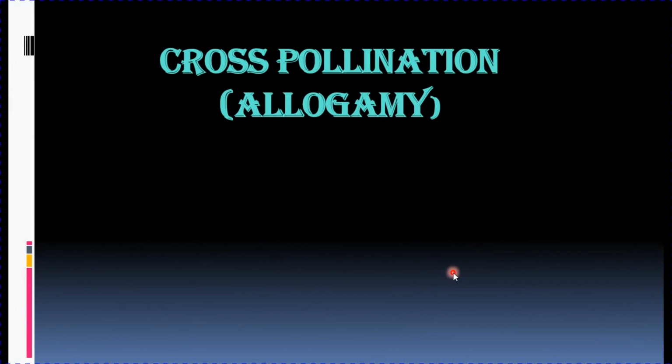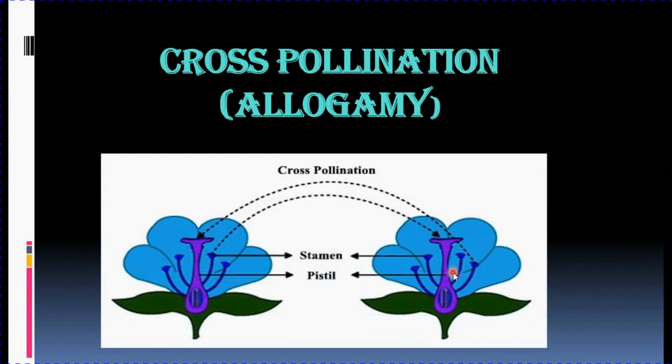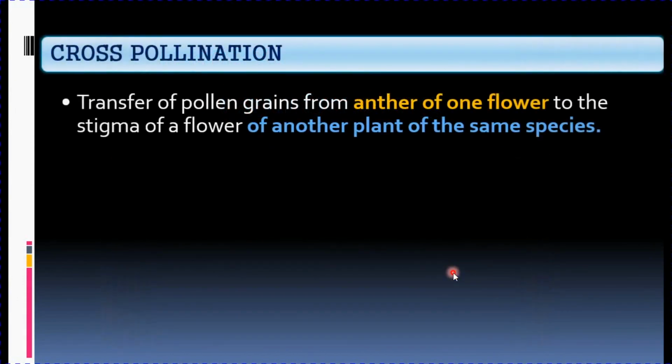The next type of pollination is cross-pollination. It is also known as allogamy. Now in this cross-pollination, what happens? The pollen grain from the anther of one flower is transferred to the stigma of a flower of another plant, but the plant should be of the same species.